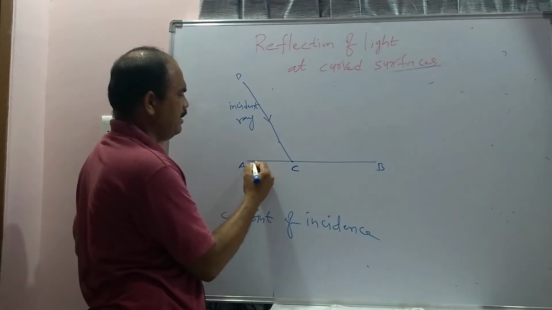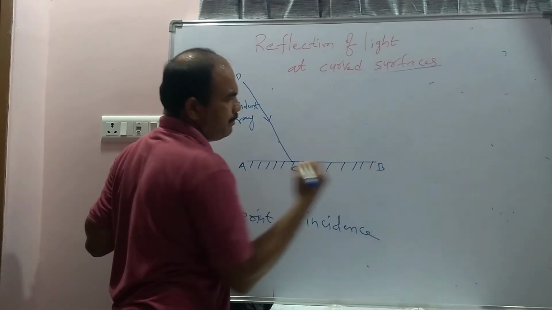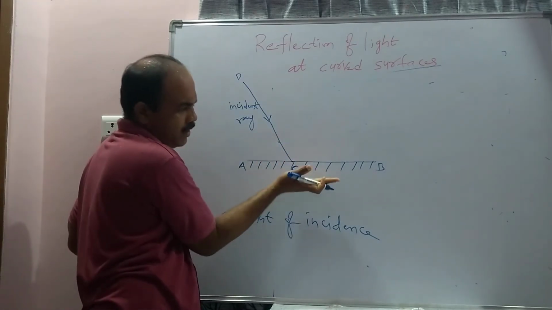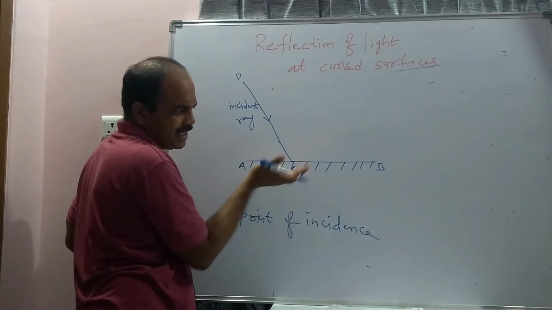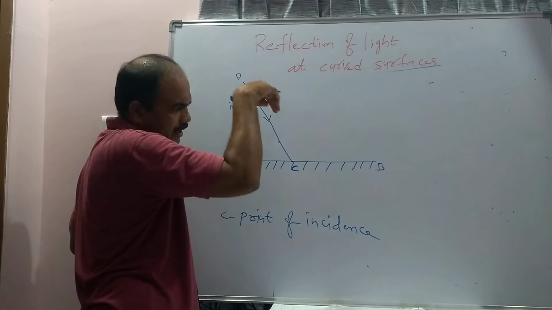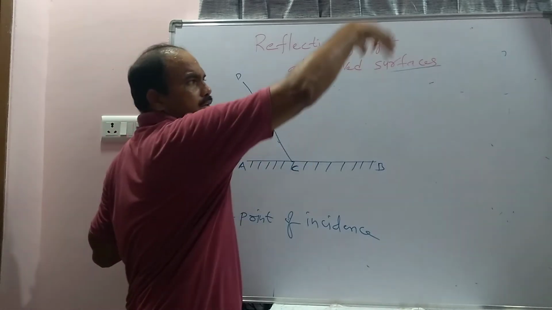But if it is a plane mirror, after incidence, the lower part is coated with an opaque layer, that's why it becomes a mirror. It doesn't allow this light ray CD below, so it is returned into the same medium.